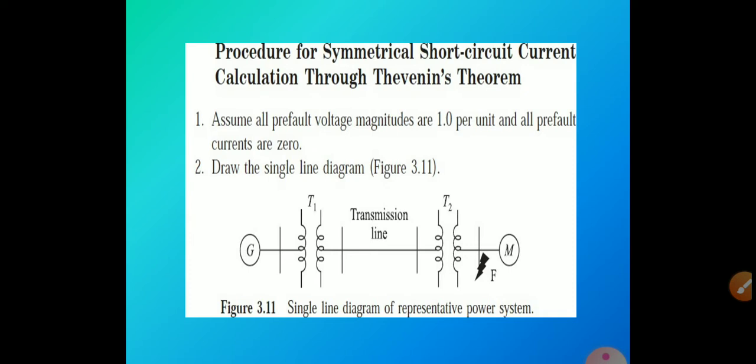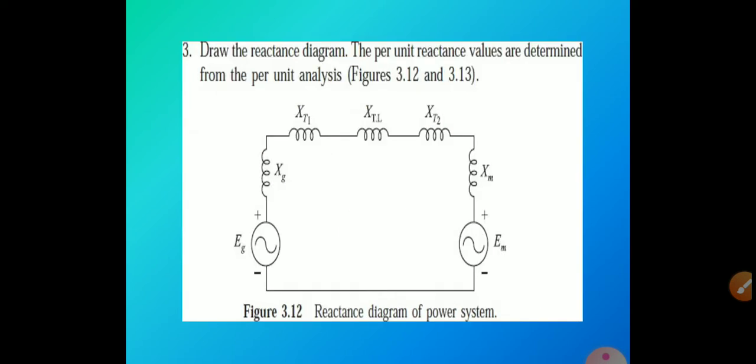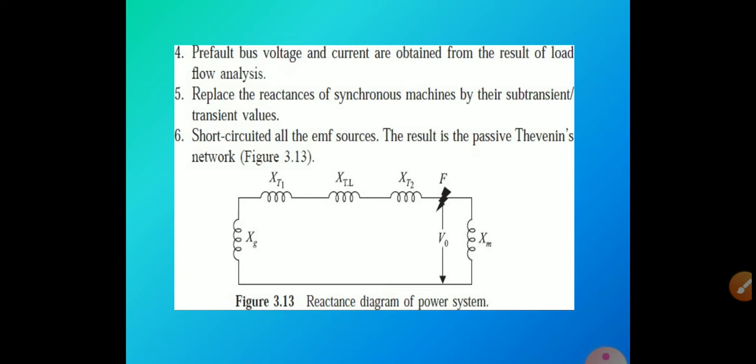First, we have to assume all pre-fault voltage magnitudes as 1 per unit and all pre-fault currents as 0. The single line diagram is given for this, and here is the reactance equivalent diagram for the power system. Next, pre-fault bus voltage and current are obtained from the result of load flow analysis. Fifth point, replace the reactance of synchronous machines by their subtransient and transient values. Sixth point is to short circuit all the EMF sources. The result is a passive Thevenin's network.